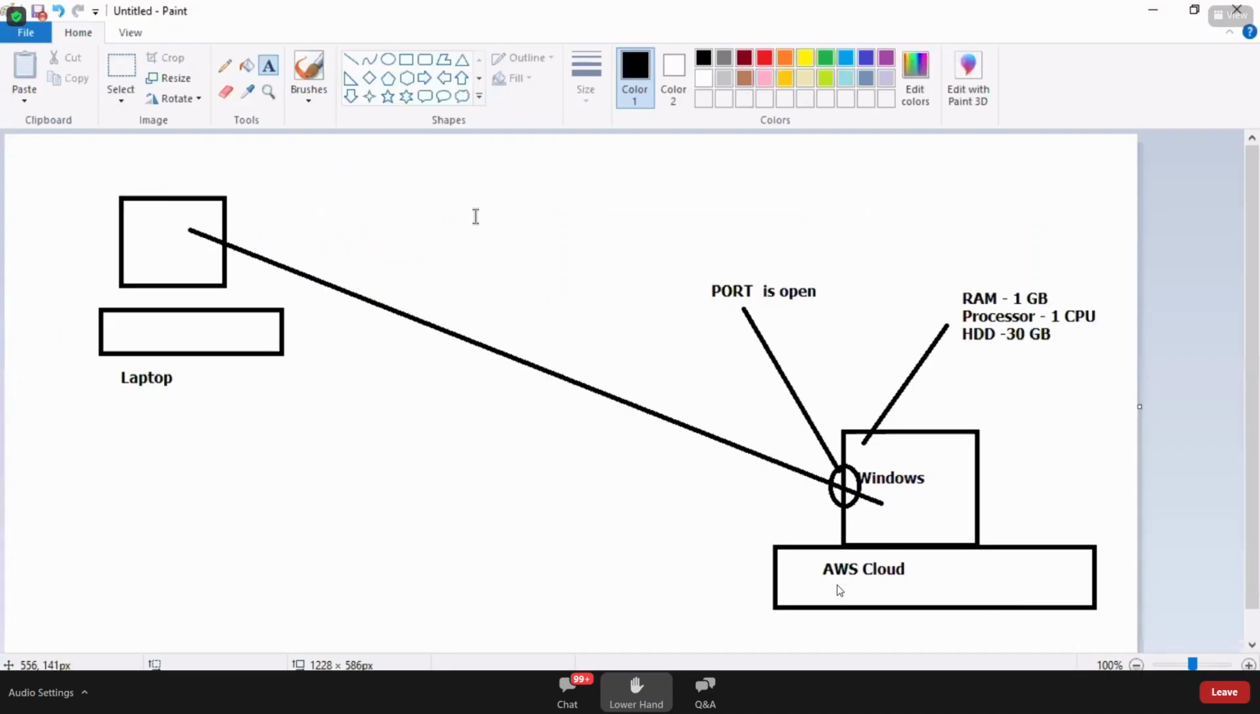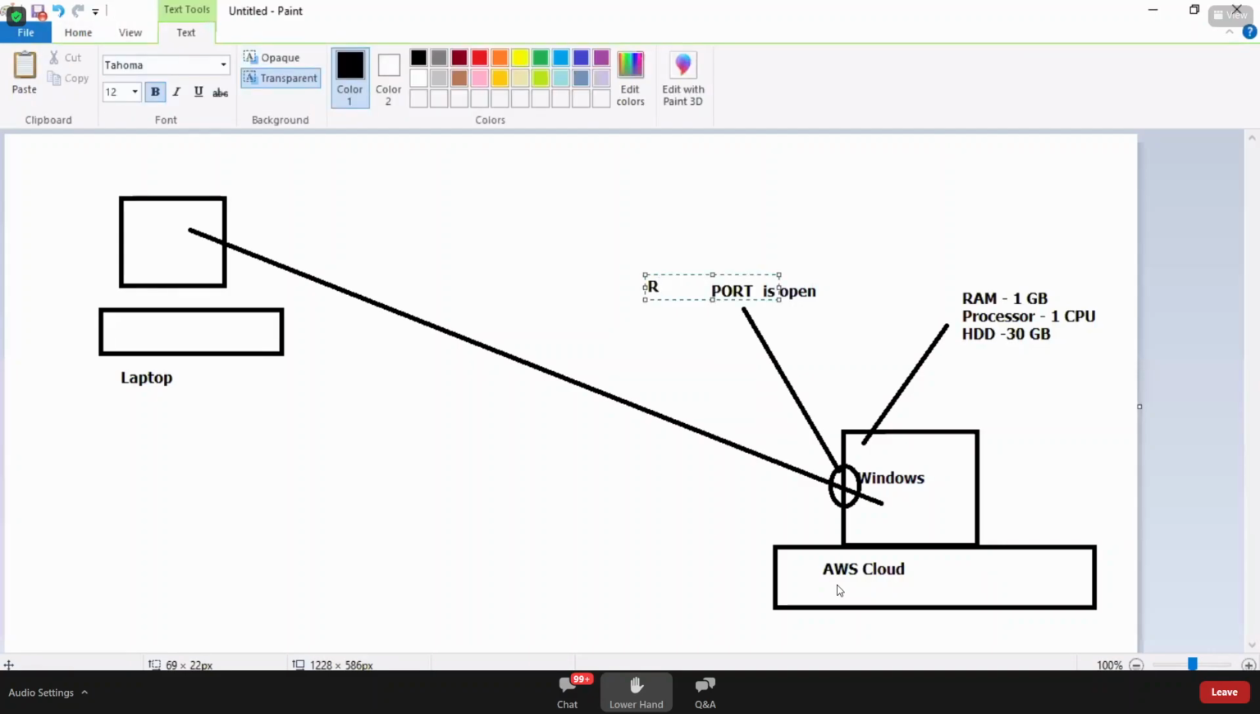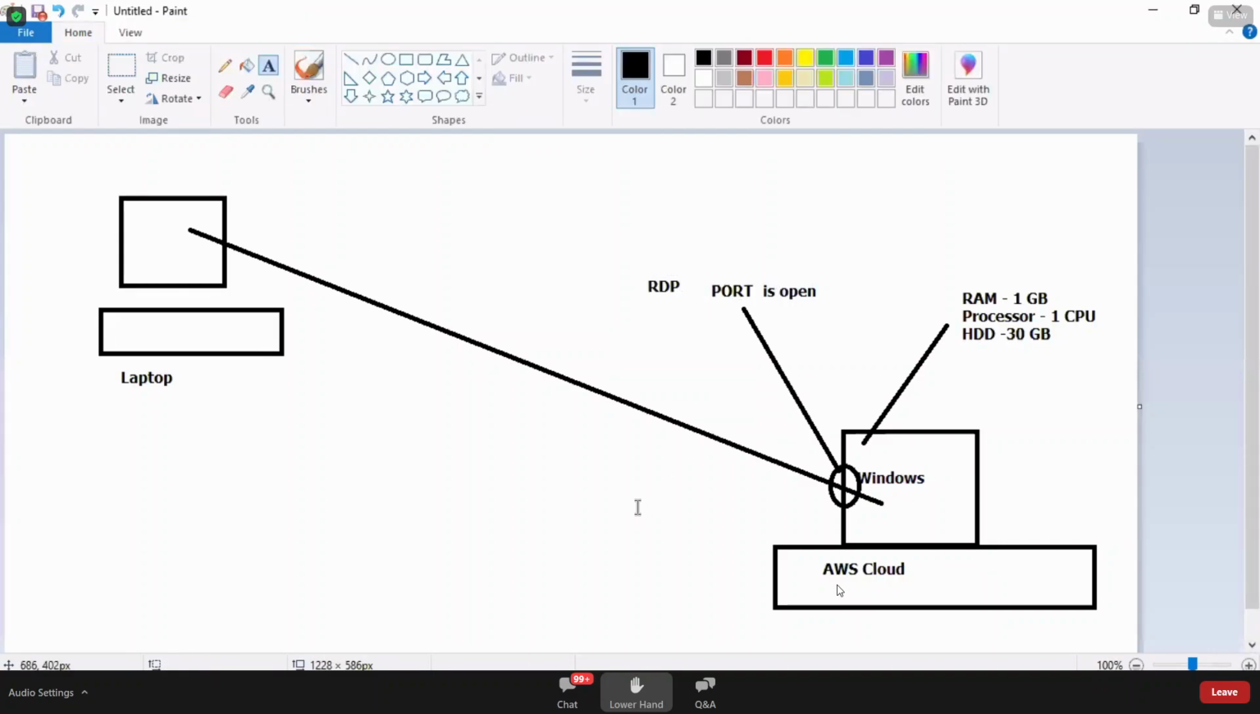So what port needs to be opened? RDP port needs to be opened for Windows machines. Very, very important. For a Windows machine, we need to open the RDP port. The name of the port is RDP, remote desktop. For a Linux machine, we need to open the SSH port.